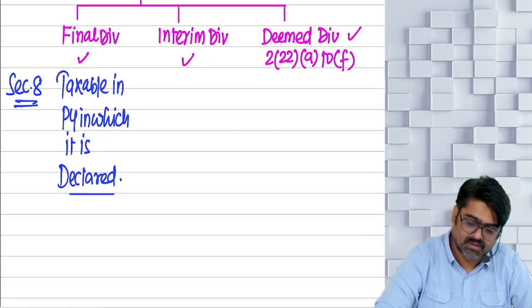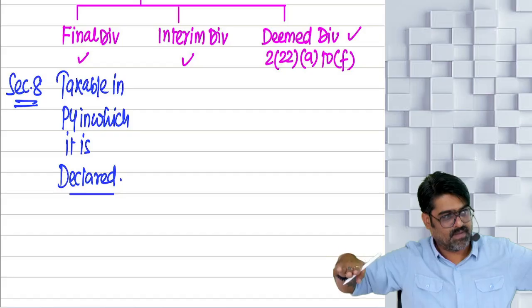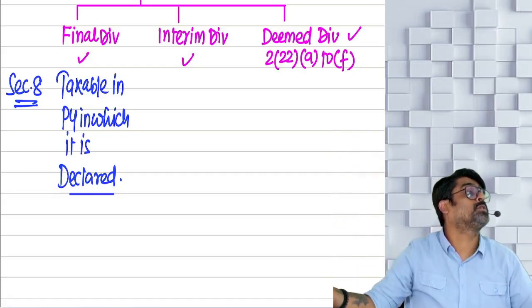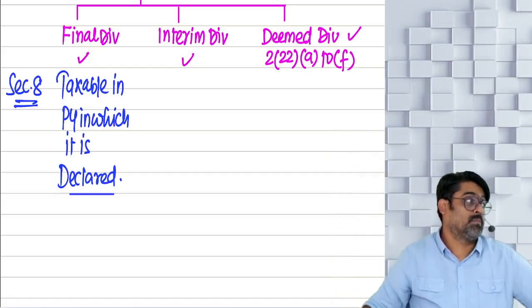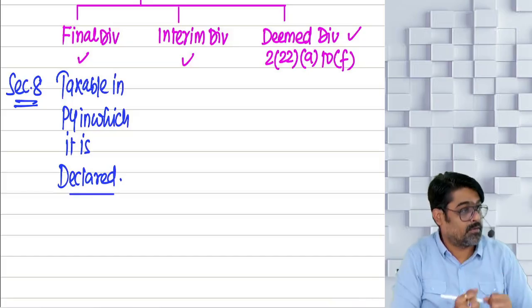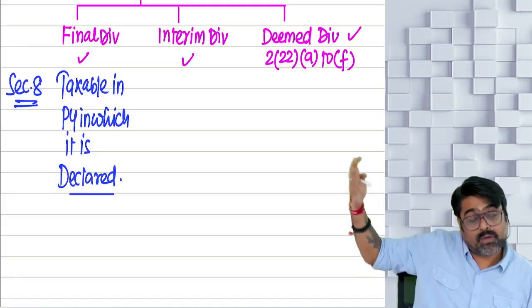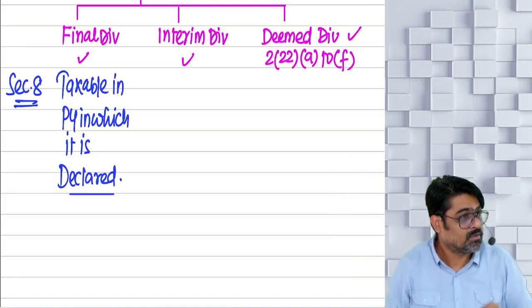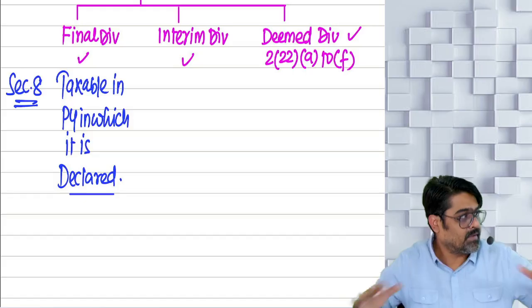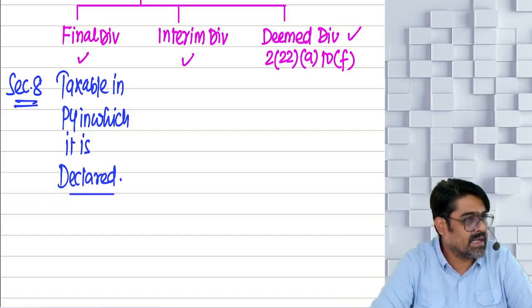Understanding? Now, interim dividend. What is interim dividend? At the last AGM the dividend was declared. Now the next dividend will be declared in the next AGM, which is going to take a full year. But what if the board of directors comes to know that there are huge profits, so these profits should be distributed to the shareholders, and we don't want to wait till the next AGM? So the board of directors in their board meeting may also declare a dividend between two AGMs. The dividend declared in board meetings is known as interim dividend.